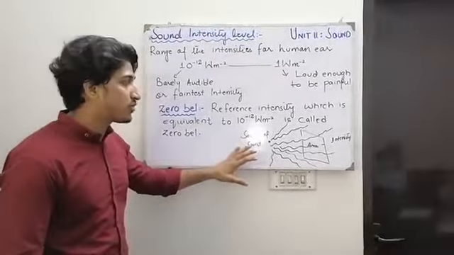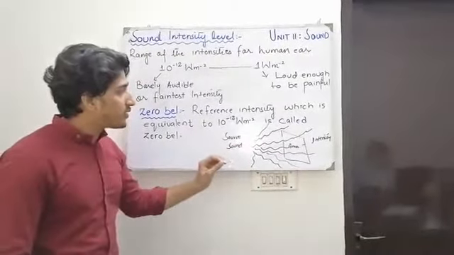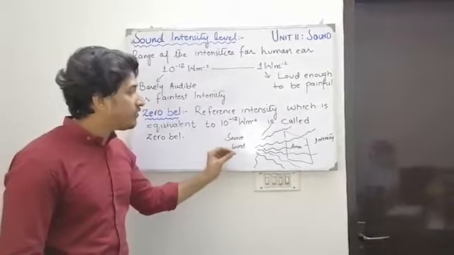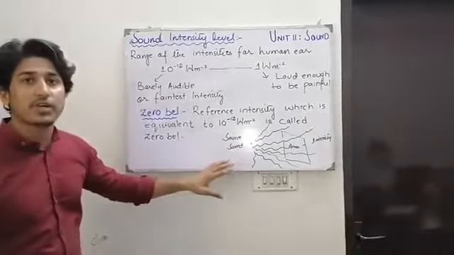Obviously we have a source of sound and we have a particular area. So intensity of sound means how many waves of sound are passing through a particular area; that defines the intensity of sound.